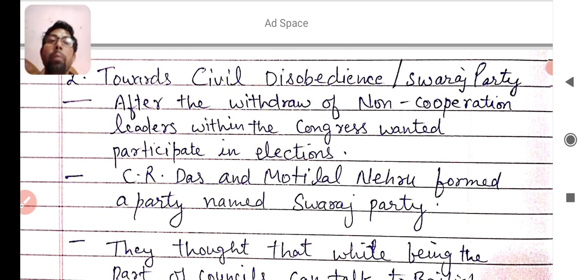C.R. Das and Motilal Nehru formed a party named the Swaraj Party that was in favor of elections, provincial or council elections.